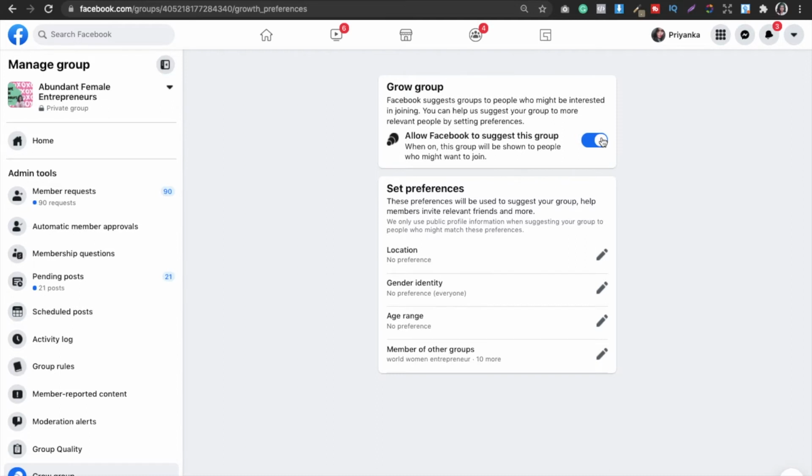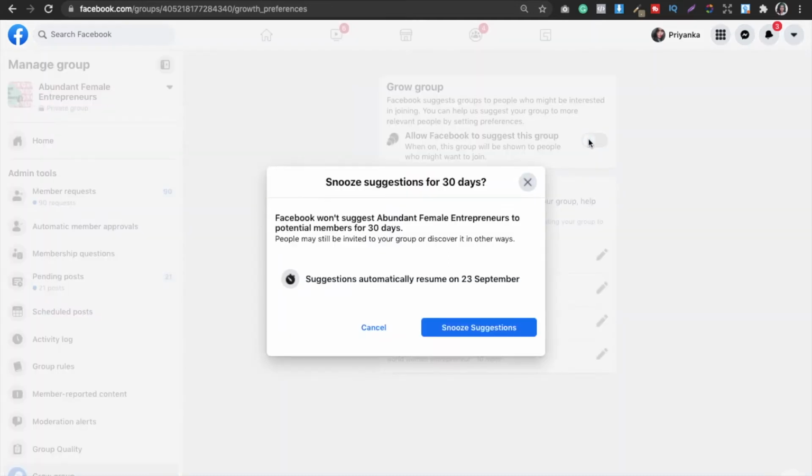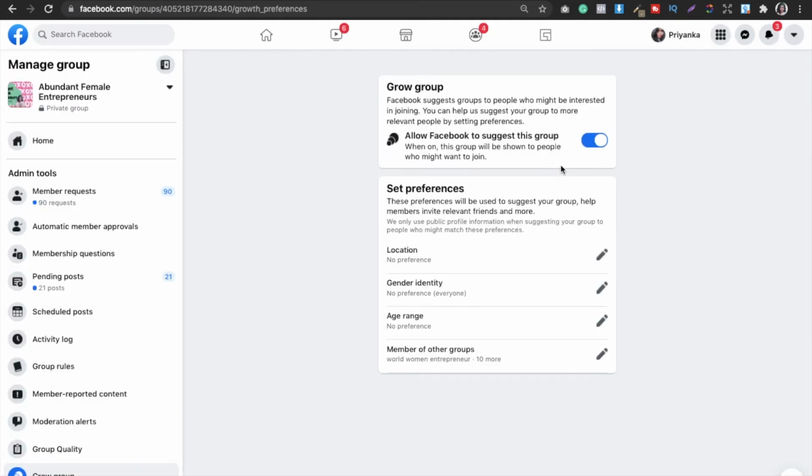You have to turn it on. When I turn it off, you can see that Facebook won't suggest my group to potential members for 30 days. If you do not want that, you can do it, but obviously you want to grow it, so you will never do that. So I'm just keeping it on.